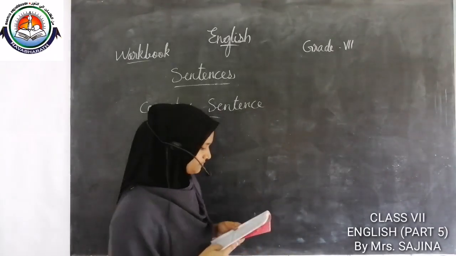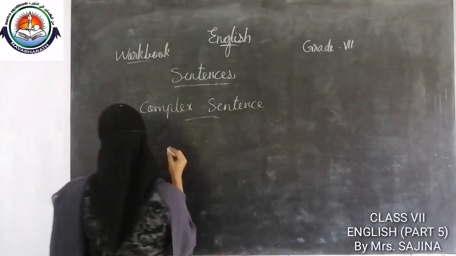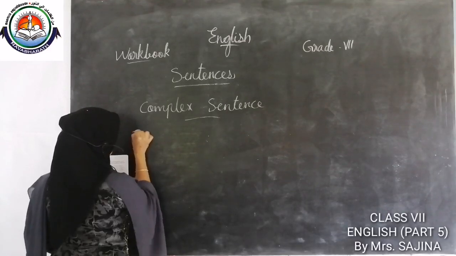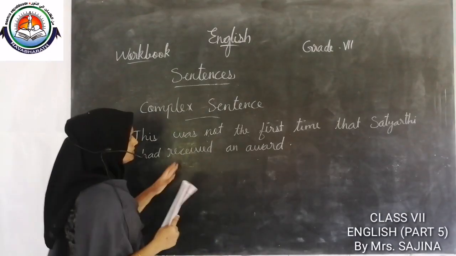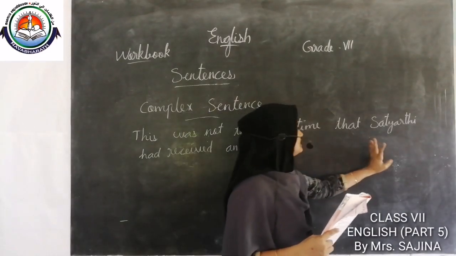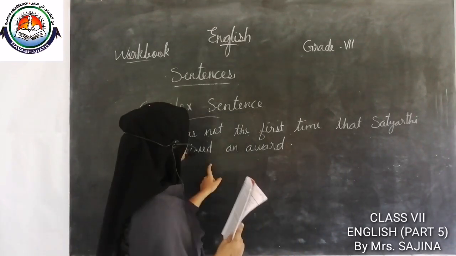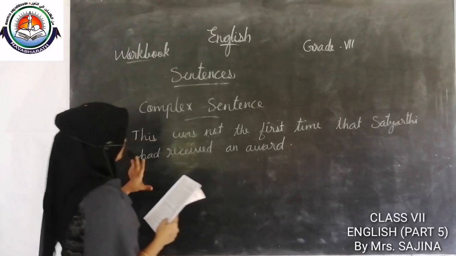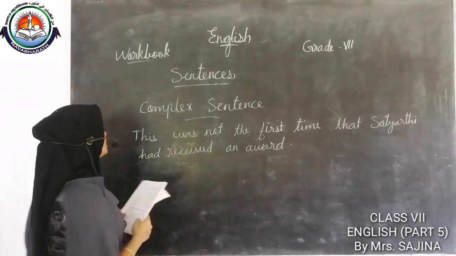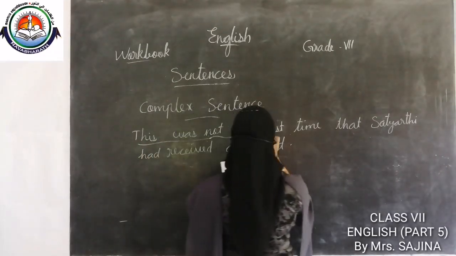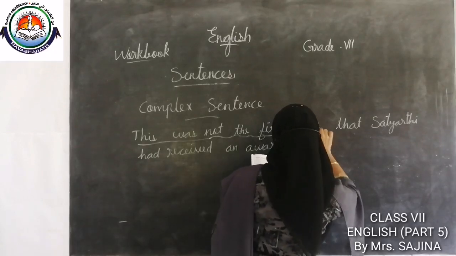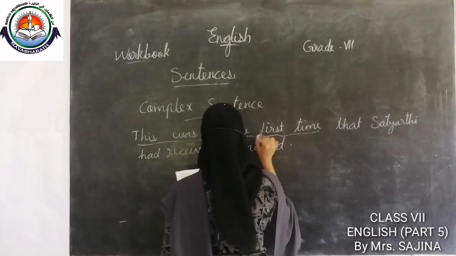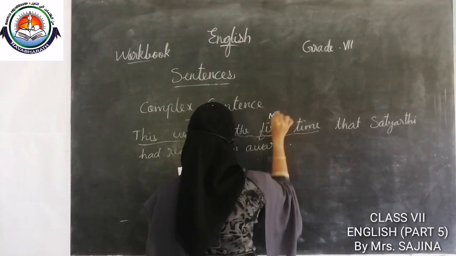Let us write some examples. This was not the first time that Satyarthi had received an award. Here also we can see two clauses. This was not the first time is the main clause.